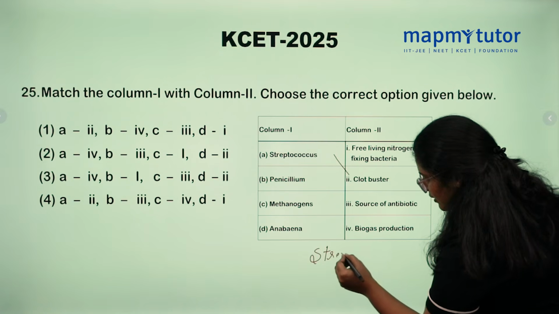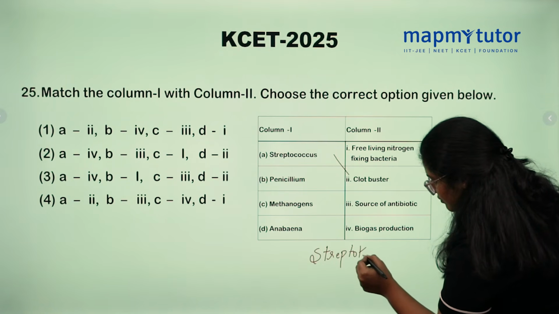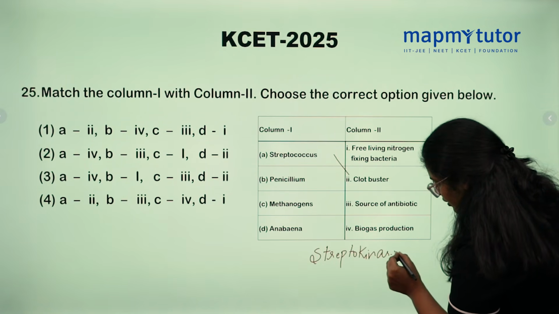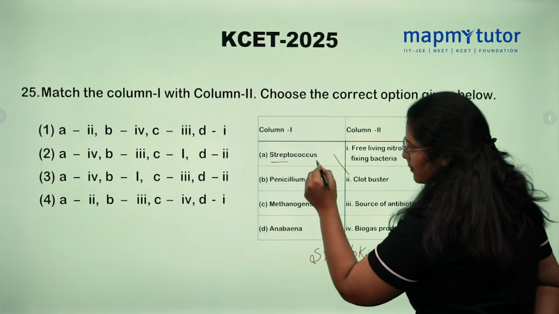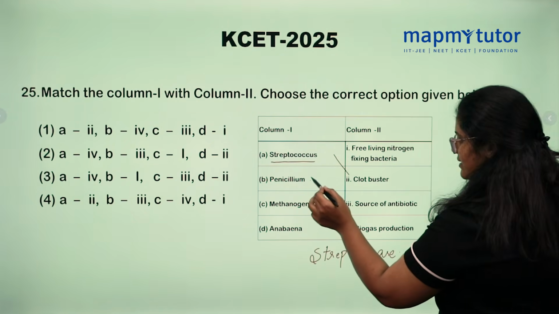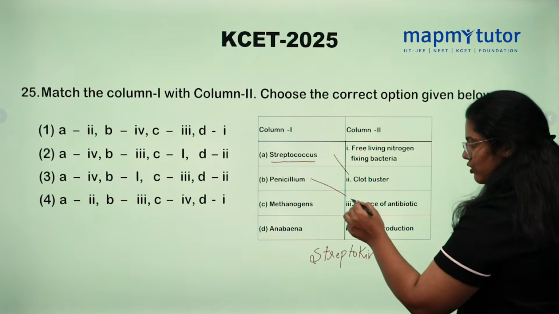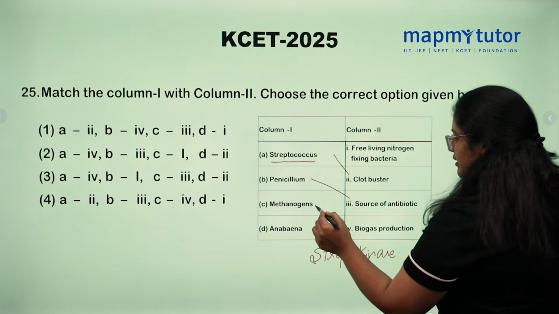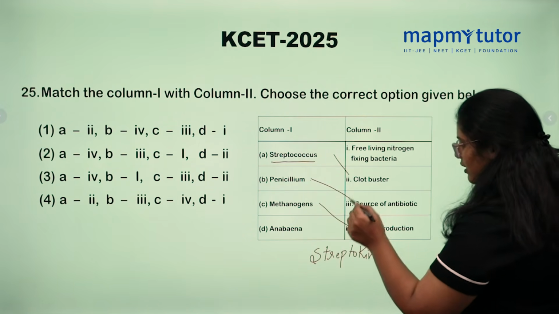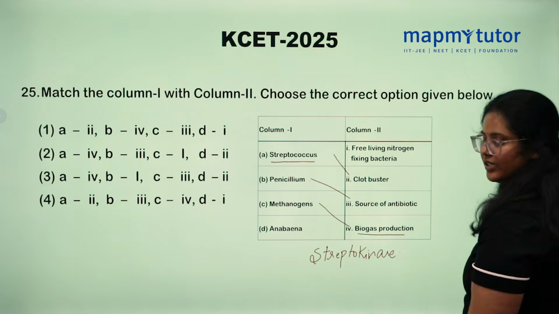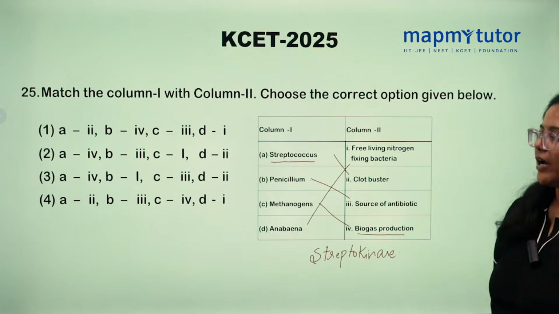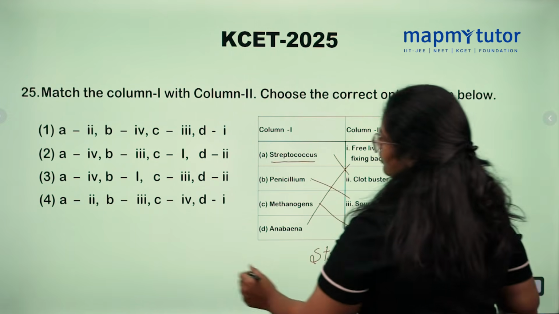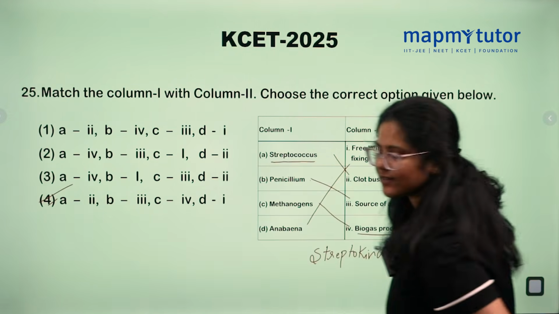Streptokinase is a clot buster which is produced from Streptococcus. Yes, penicillium is a source of antibiotic. Methanogens are used in biogas production and Enamina is free living nitrogen fixing bacteria. So what is the option? Option number 4 is correct.